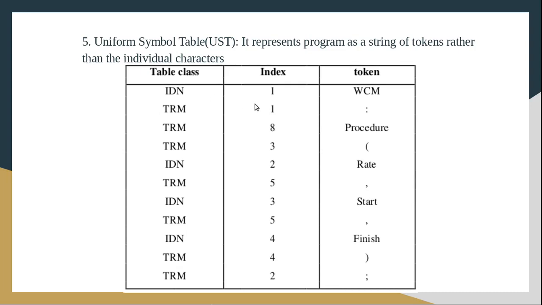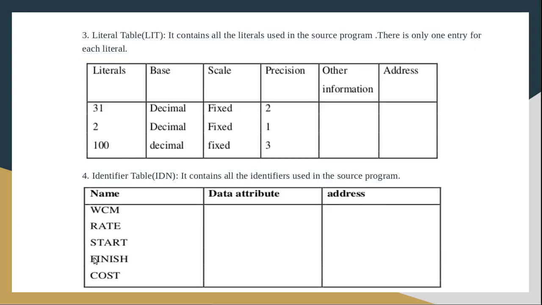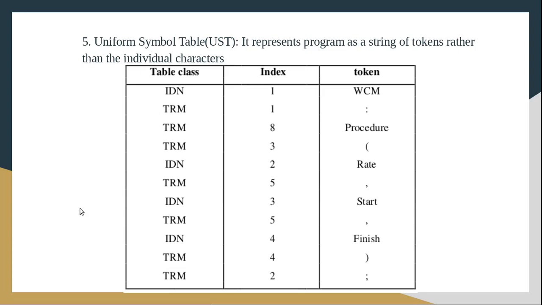And what is the index number of the token WCM in the table IDN? Look into that identifier table. See here, this is the identifier table. What is the index number of the WCM? 1. So here the index value will be 1. So for each and every token, it will read one by one from the source program, and it will give the token class in the first column.